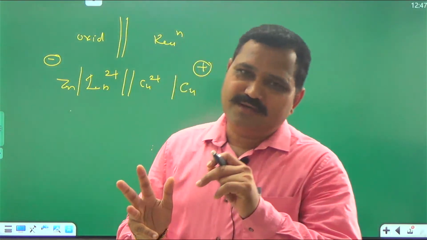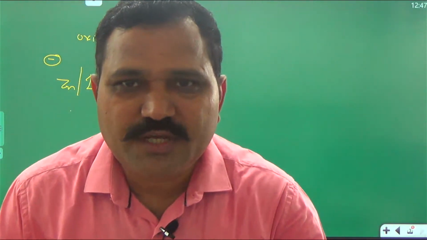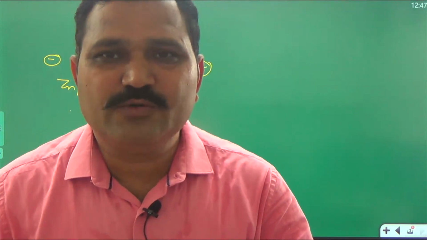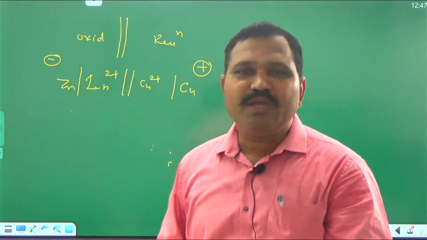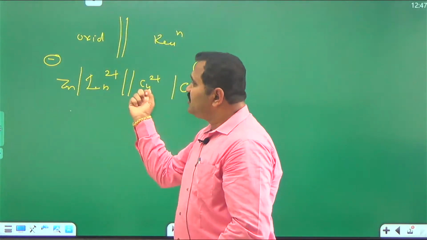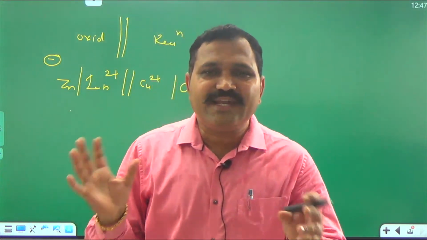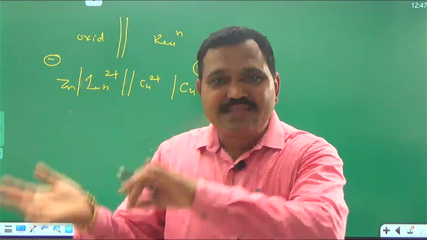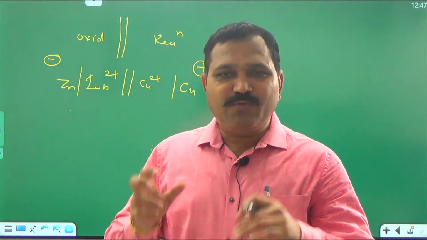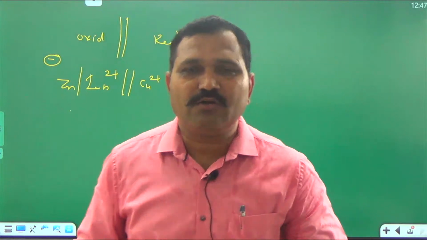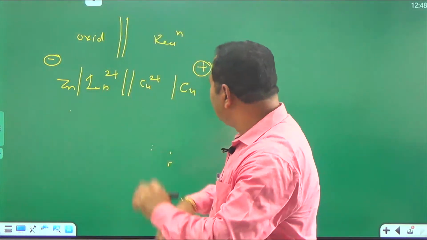Maybe with the help of a salt bridge, a porous partition, or a porous pot, we are making indirect contact between these two solutions. These two solutions are not coming in direct contact, just ions are transferred. And for the transfer of ions, we are using a salt bridge, porous partition, or porous pot. Okay, these are different issues.